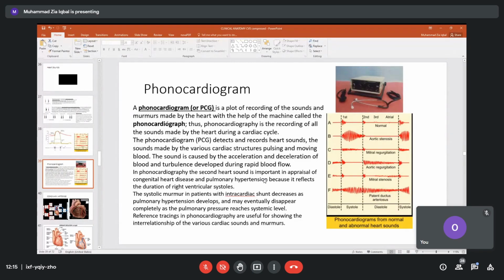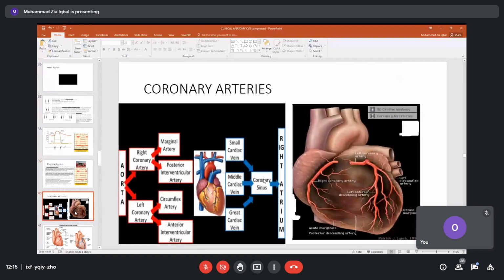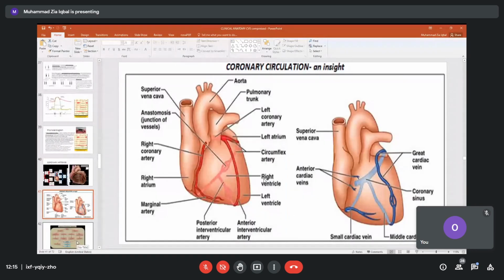So we will see this phonocardiogram again. We will study this; this is an introduction. We will see this in case 2 or 3, I think. Then another important thing is that the heart is working all the time. And we have seen during development that the cardiovascular system is the system which starts working first of all, at the end of the 2nd week or 3rd week of our development. From then it goes on working.